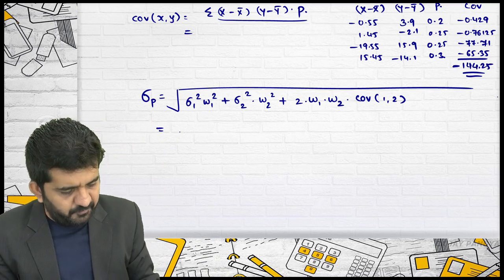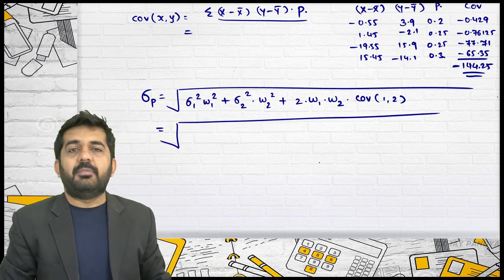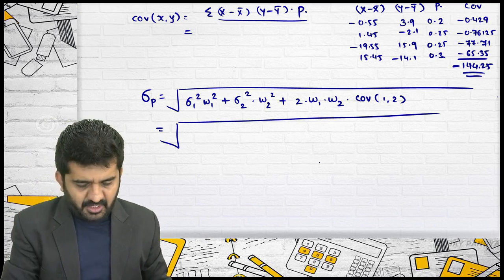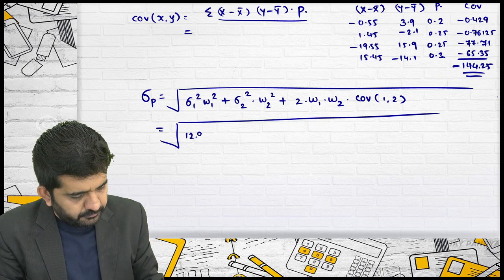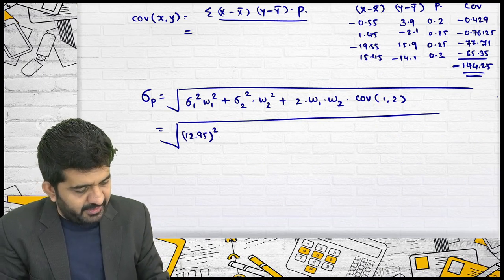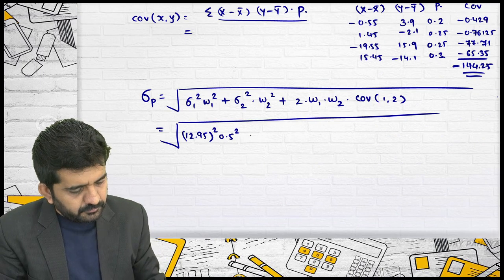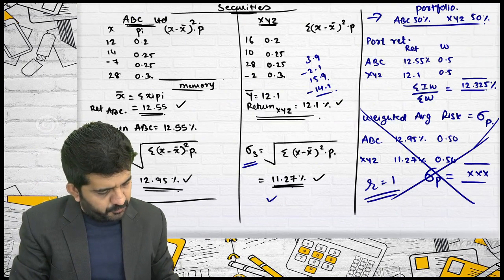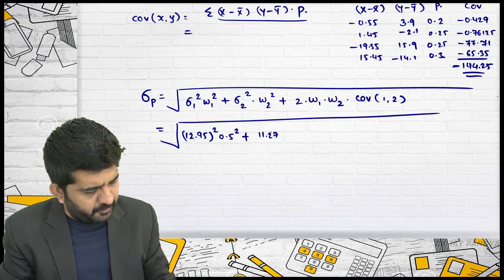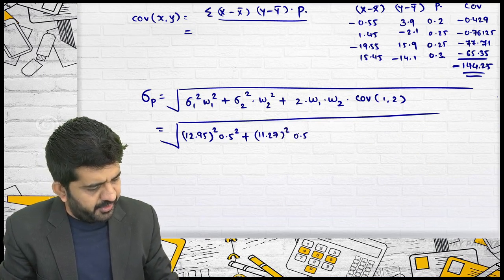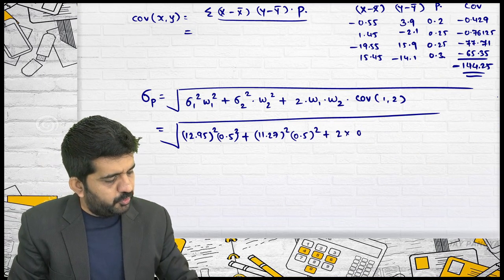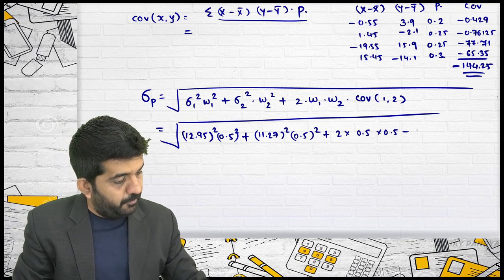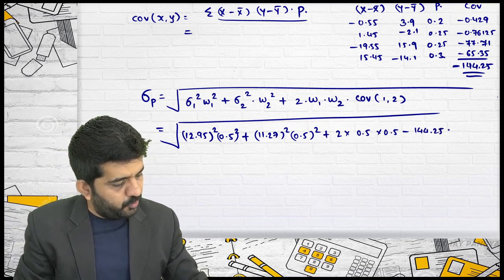Is that all? All other information I have. Just let me put it in this formula and I'll get the standard deviation of portfolio. Standard deviation of 1 square is 12.95 square, weight is 0.5, plus standard deviation of 2 square is 11.27 square, 0.5 square, plus 2 into 0.5 into 0.5 into minus 144.25.